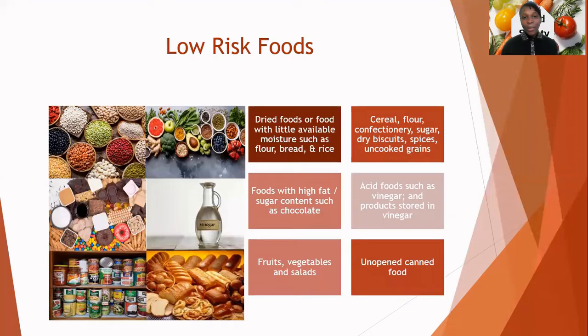So these are just examples of low risk food: the dried foods or food with little available moisture, such as flour, bread, rice, cereals, confectionaries, sugar, dry biscuits, spices, uncooked grains, and food with high fat and sugar content, such as chocolate and sweets. All those foods are low risk food. We also have acidic foods such as vinegar and products stored in vinegar.